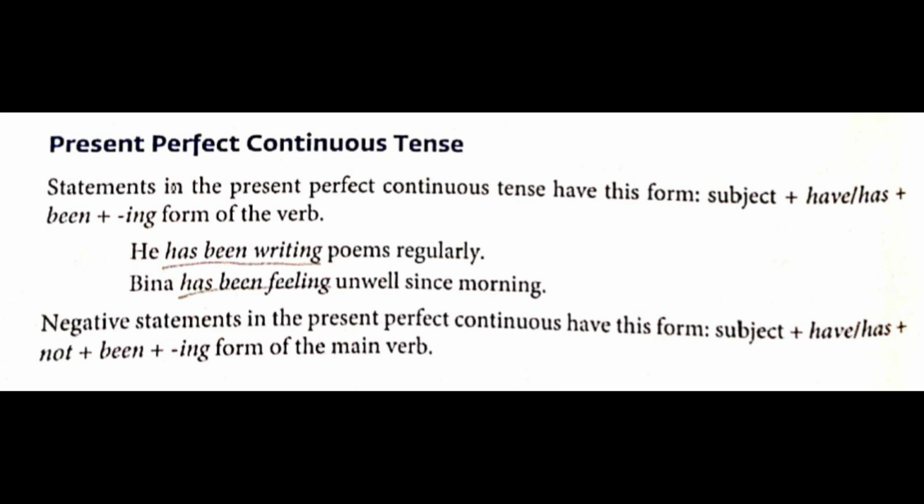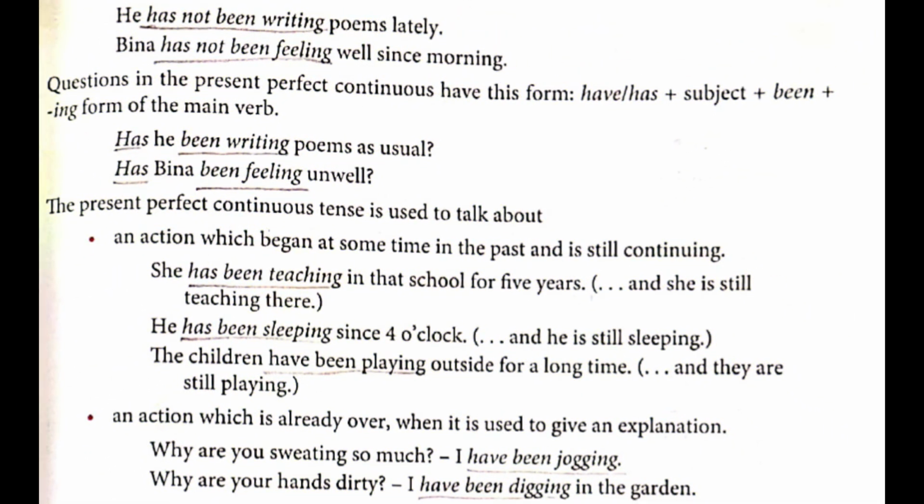Second one, Beena has been feeling unwell since morning. So here please underline has been feeling. Next one, negative statements in the present perfect continuous have this form. What is the form? Subject plus have or has plus not plus been plus the ing form of the main verb. So with the examples, please take your pencil, underline that. He has not been writing poems lately. So underline has not been writing. Next one, Beena has not been feeling well since morning. So underline that, has not been feeling.